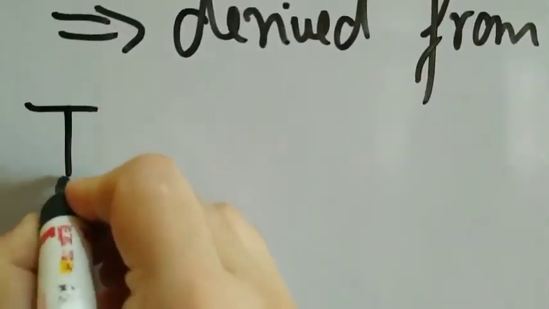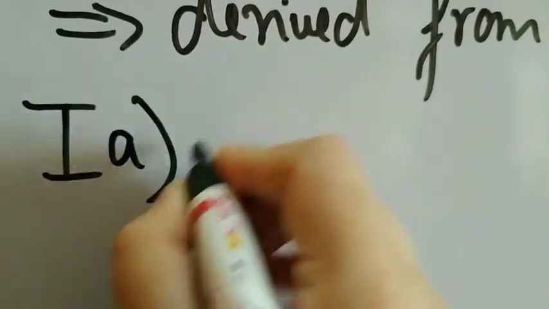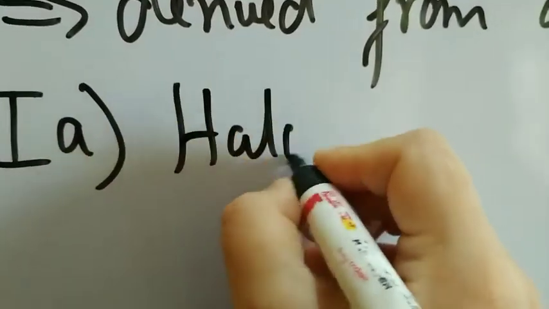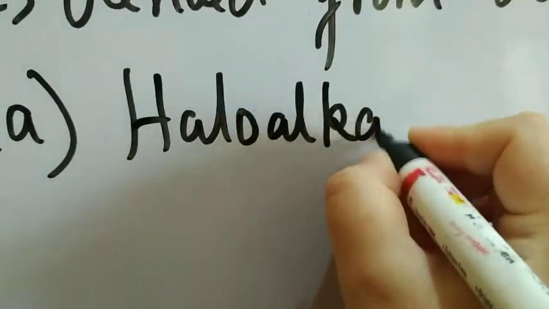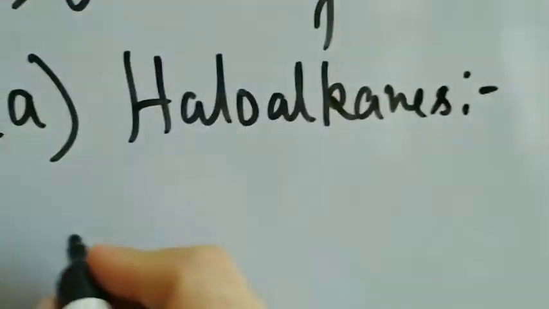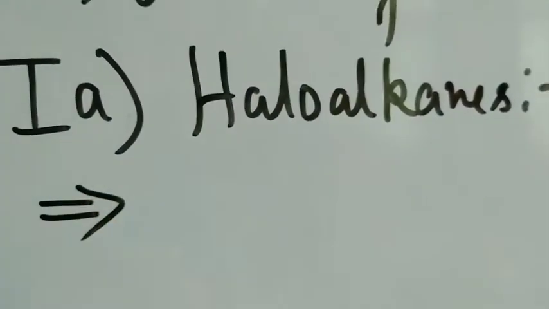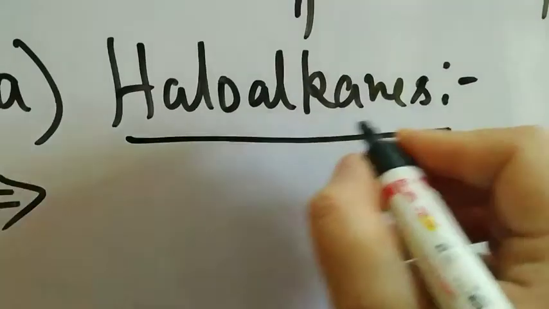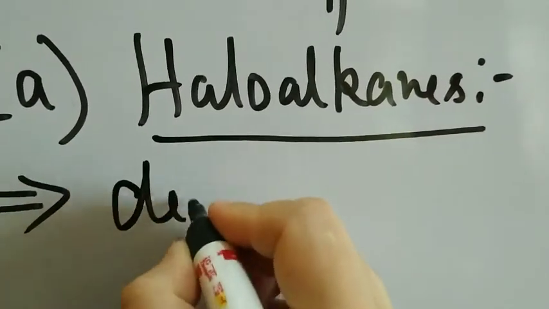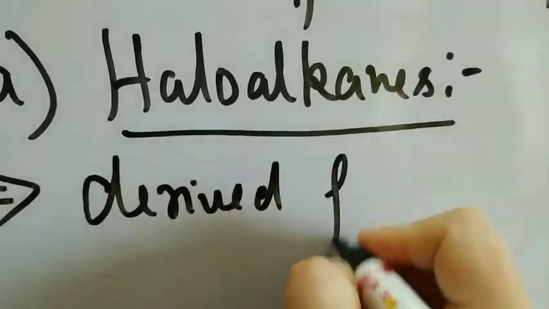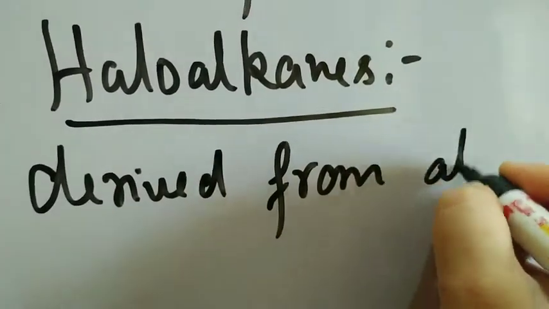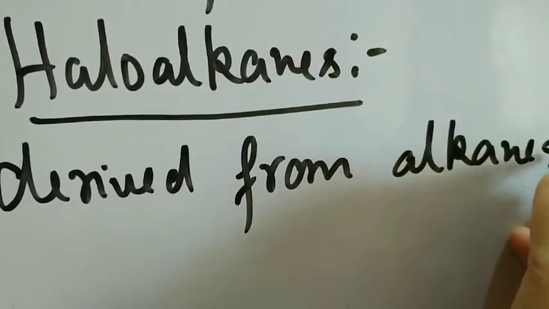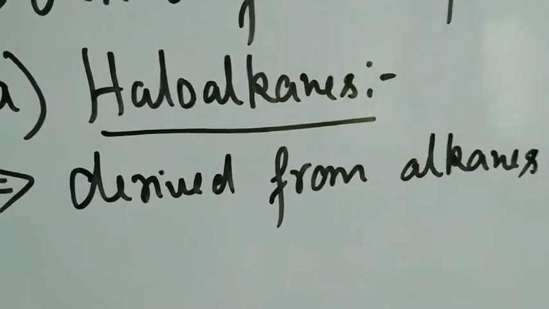And the first type, I'll write down as 1A, is haloalkanes. Now, generally speaking about this class of compounds, haloalkanes are derived from alkanes. If the parent hydrocarbon is an alkane, you will call it a haloalkane.